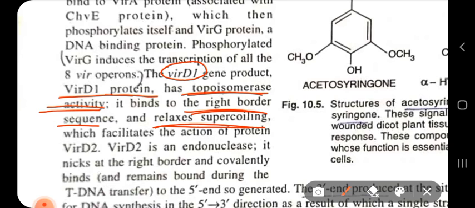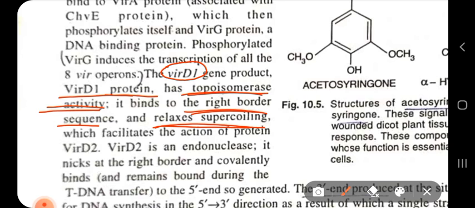That has also been observed during replication, when helicase unwinds the DNA ahead of the replication fork, supercoiling of the DNA, that means too many coils, occurs in the DNA. This is what happens when we are opening two strands of a rope. You see the front part of the rope becomes more coiled, so it relaxes the supercoiling.